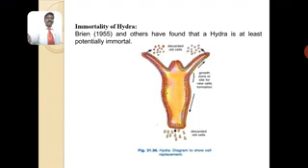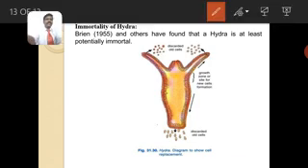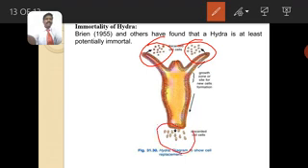Others have found that hydra is at least potentially immortal, because just see that the shedding of old cells takes place in this region, and in this region also, and here also shedding of old tissue takes place, and constantly aggregation of new cells takes place.